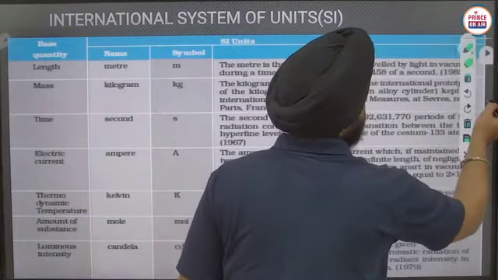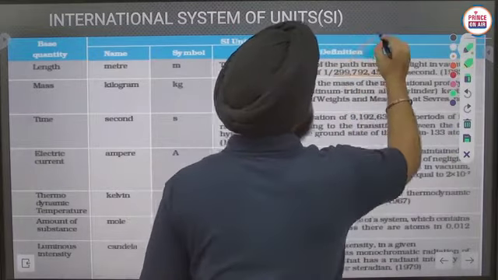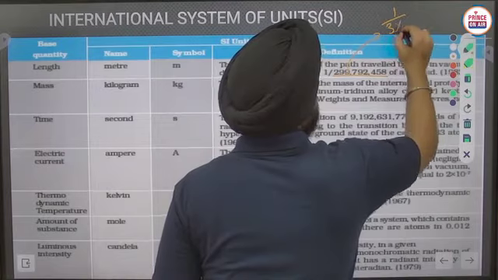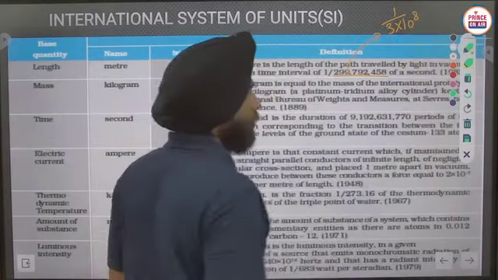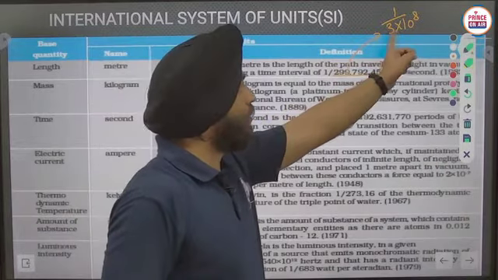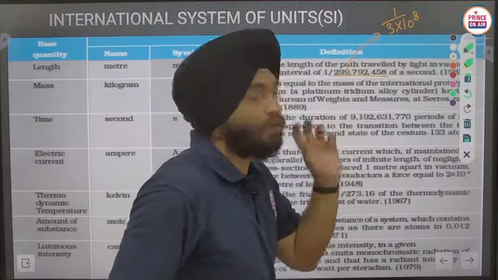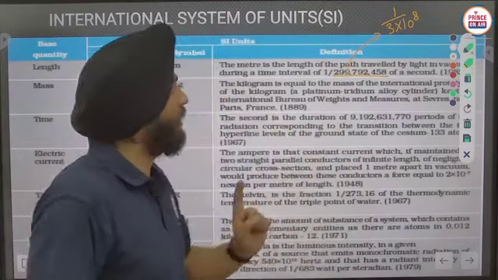this value is 1 by 3 into 10 raised power 8 of a second. It means it is the 1 by 3 into 10 raised power 8 part of 1 second that we have taken here.